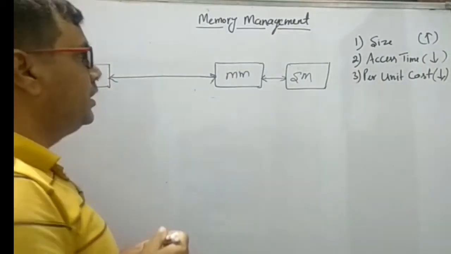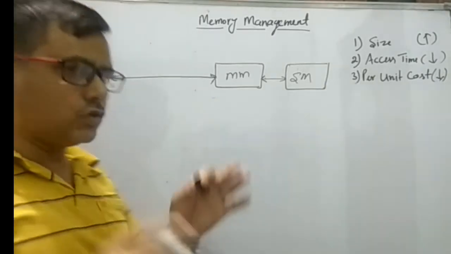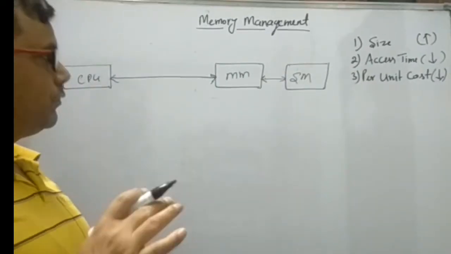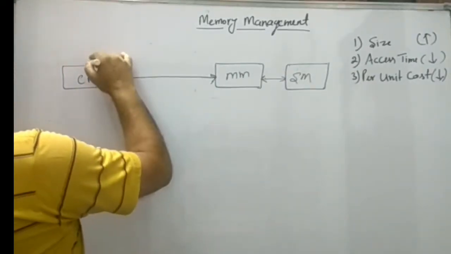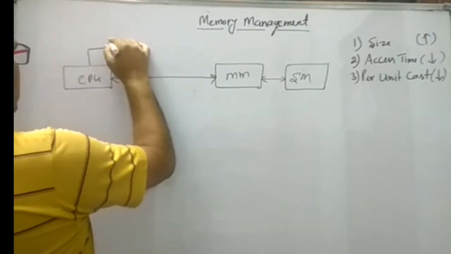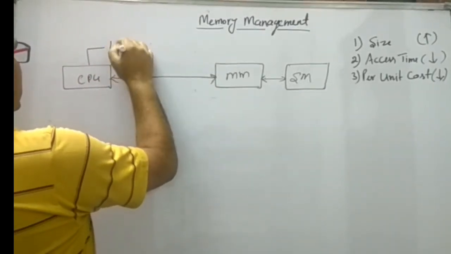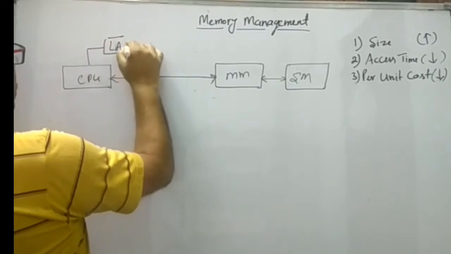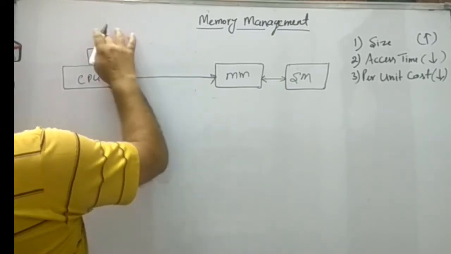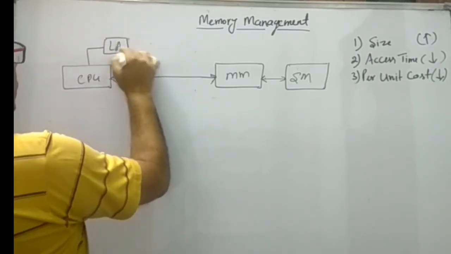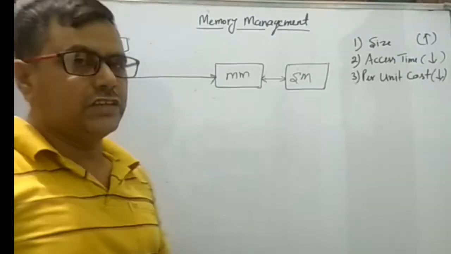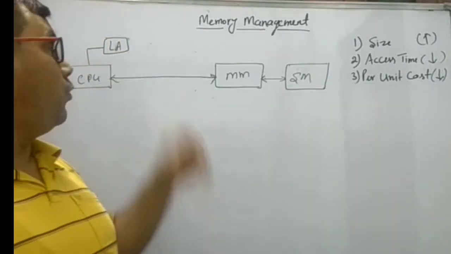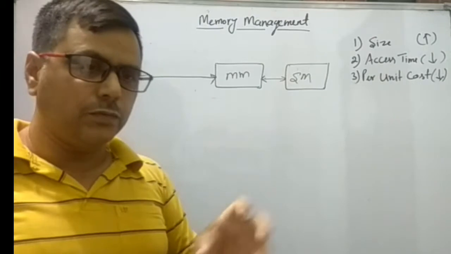Now here in memory management there are two sole purposes. First of all, the logical address is generated by the CPU. Logical address is always generated by the CPU, and what amount of logical address is generated?